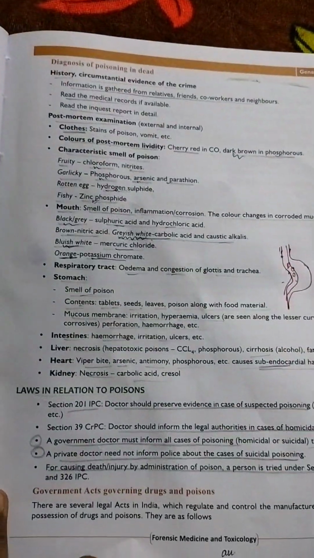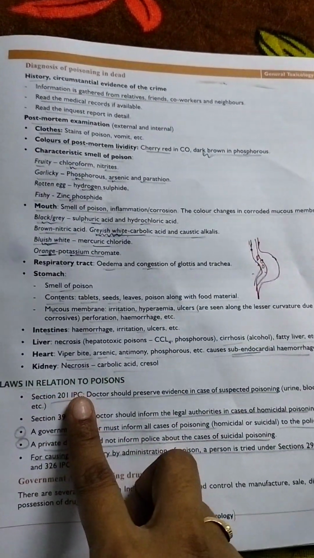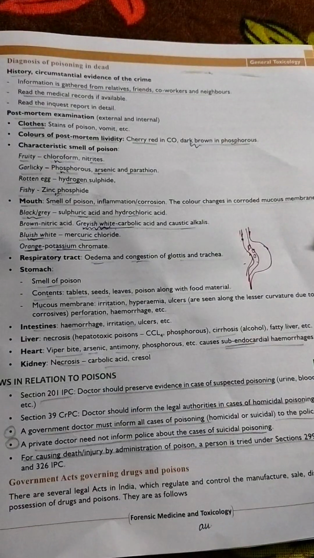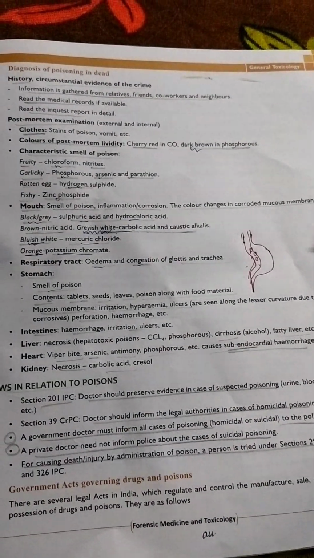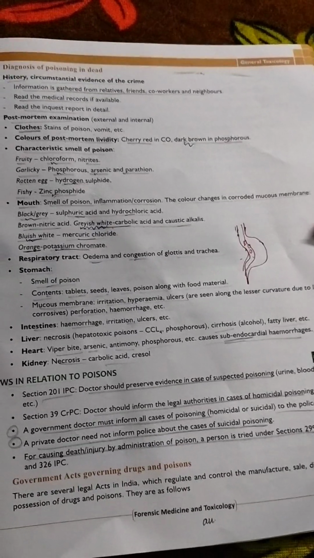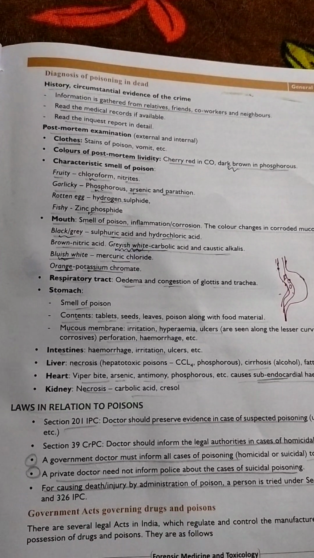So there are a few laws which are related to these poisons. For example, Section 201 IPC: the doctor should preserve evidence in case of suspected poisoning, like urine, blood, vomit, etc. If we find any poison in the urine or any blood in the vomit, we have to preserve it. That is Section 201 IPC.